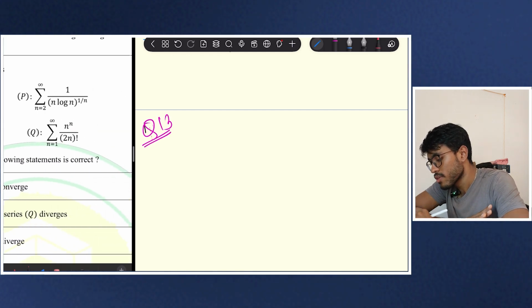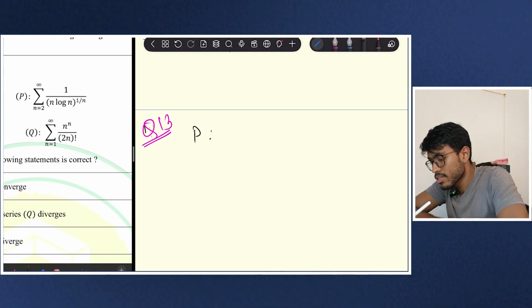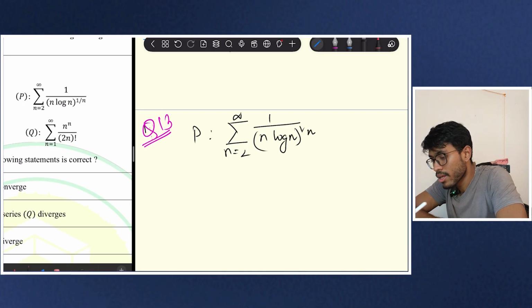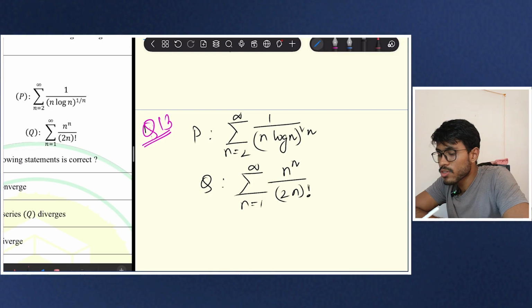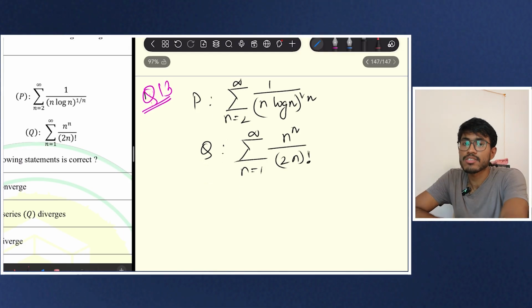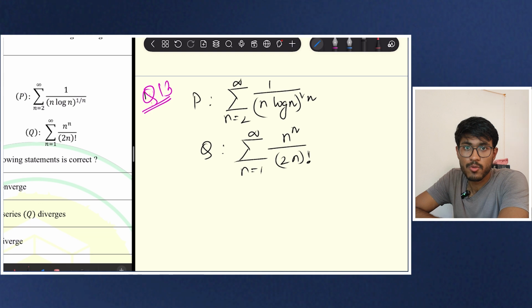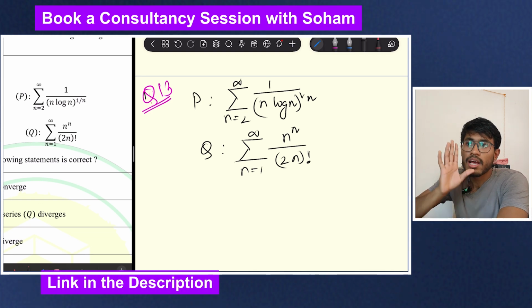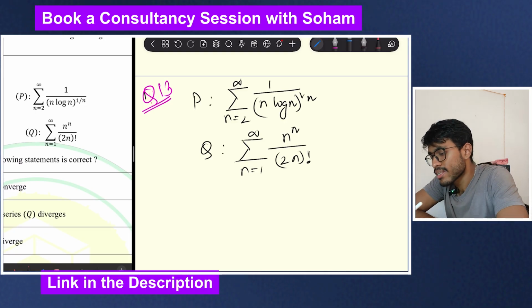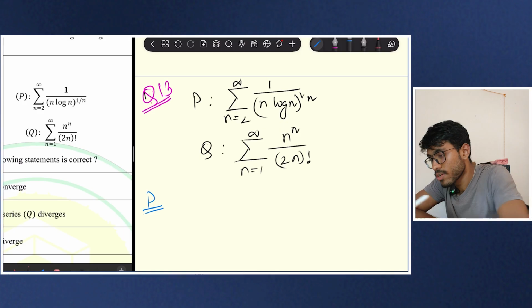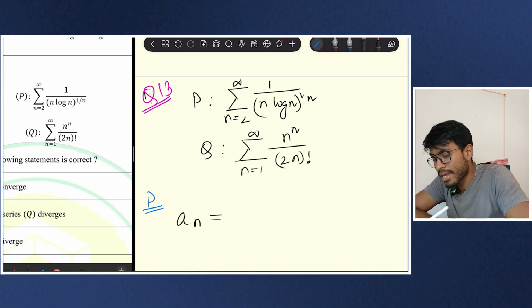Question number 13. So I will just write the series here. P is the summation of (n squared plus 1) by (n log n), whole to the power 1 by n, and Q is the summation of n equal to 1 to infinity, n to the power n by 2n factorial. Now you have to first understand one thing. I say the series is convergent when the summation of the series is converging to a finite value. That means I say that this is my an. So I will first do it for P. For P, my nth term an is equal to this.